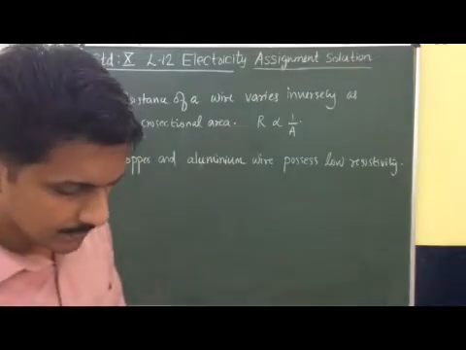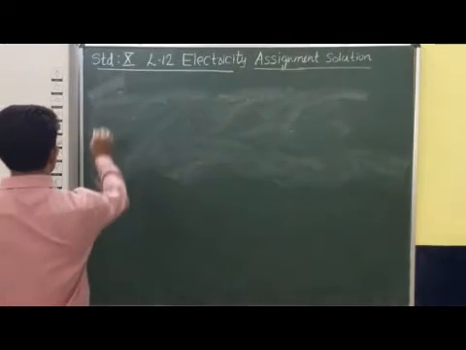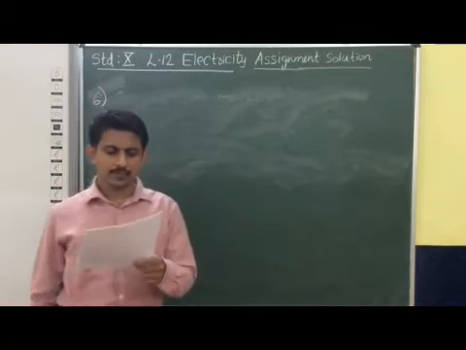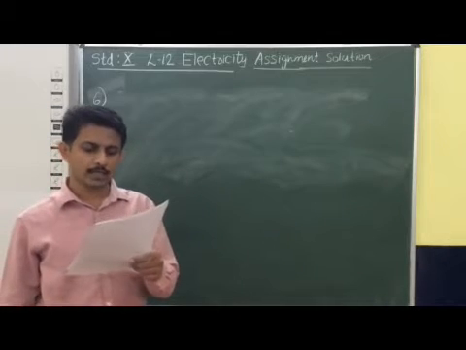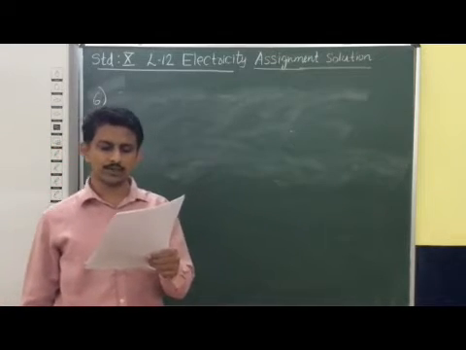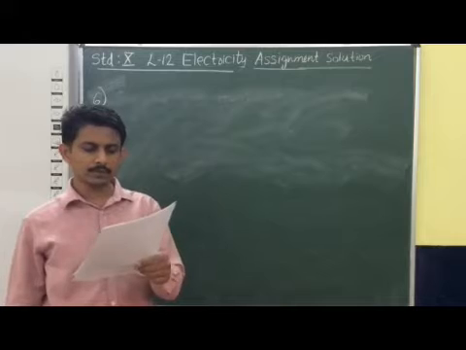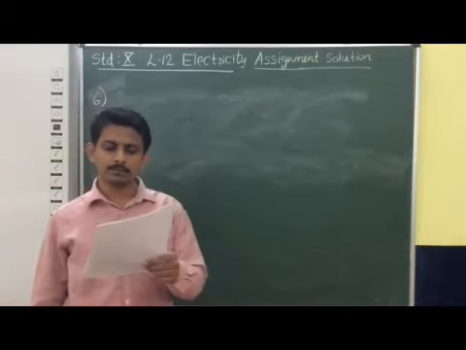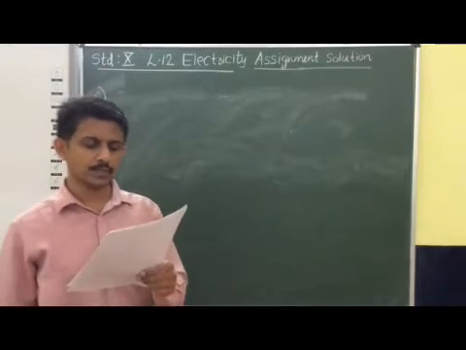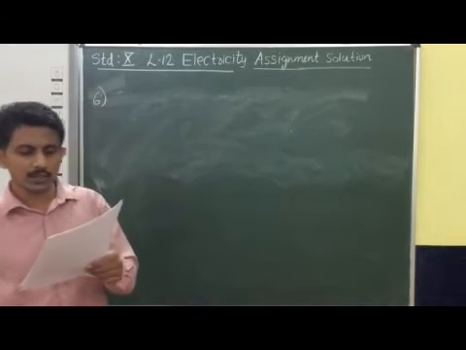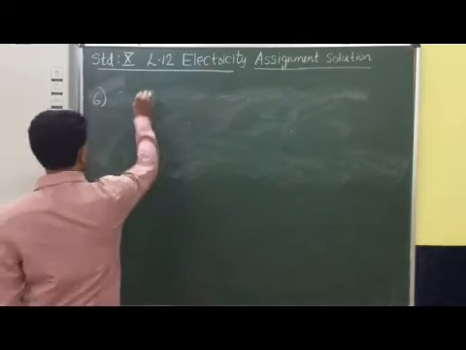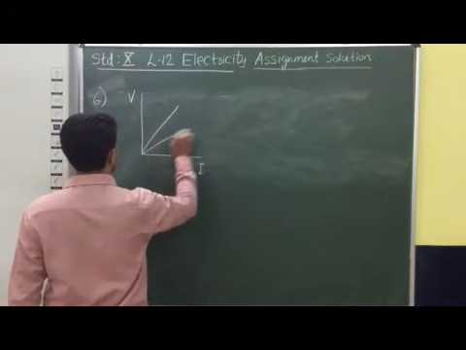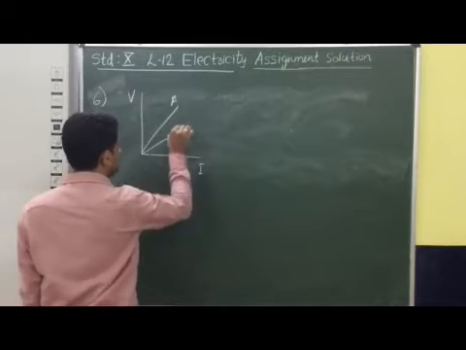Now we will discuss question number 6. The V-I graphs of two wires A and B are shown in the figure. If both the wires are of the same length and the same thickness, which of the two is made of a material of higher resistivity? Give justification for your answer. You can see the graph for V and I, and this way we have A and B.